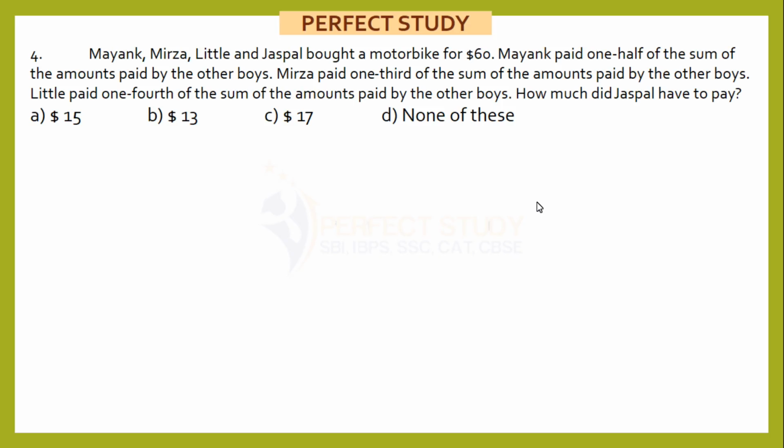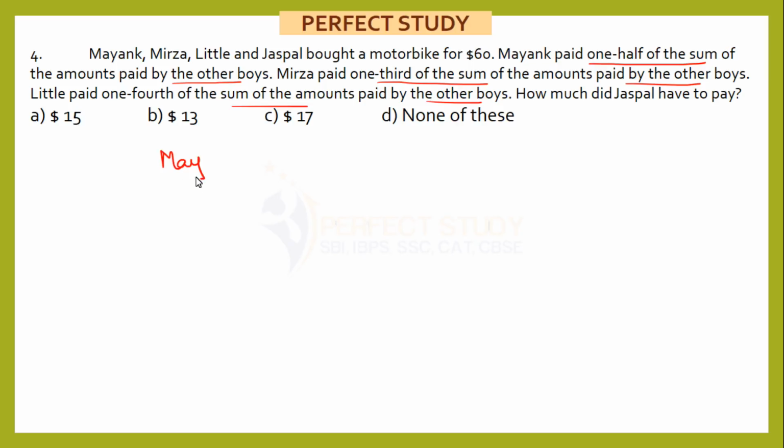Next one. Mayank, Mirza, Little and Jaspal bought a motorbike for $60. Mayank paid 1/2 of the sum of the amounts paid by the other boys. Mirza paid 1/3 of the sum of the amounts paid by the other boys. Little paid 1/4 of the sum of the amounts paid by the other boys. How much did Jaspal have to pay?